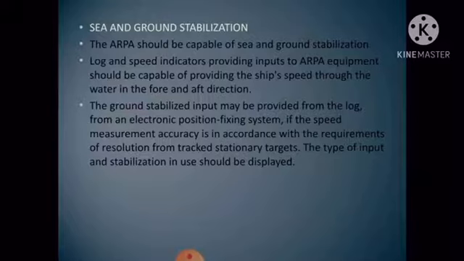The type of input and stabilization should be displayed. So when we say sea stabilization, it is a display wherein own ship and all targets are referenced to the sea using the gyro heading and single axis log water speed inputs. When we say ground stabilization, it is a mode of display wherein own ship and all targets are referenced to the ground using ground track or set and drift input.